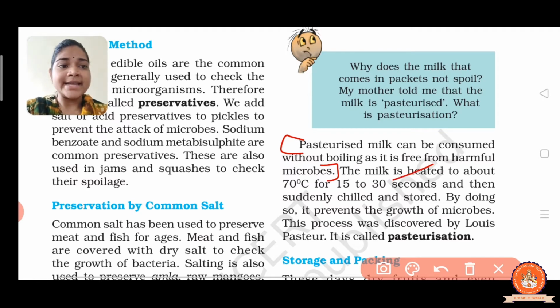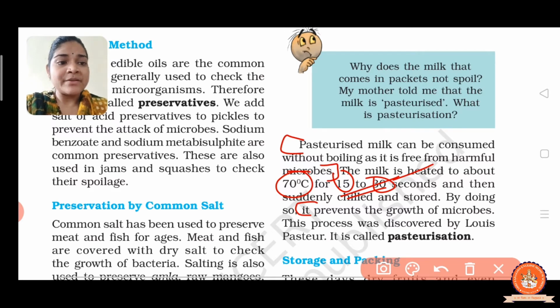So the milk is heated to about 70 degrees Celsius for 15 to 30 seconds, and then suddenly chilled and stored. By doing so, it prevents the growth of microbes. In this process, the microbes cannot withstand the changing temperature. That's why they get destroyed.